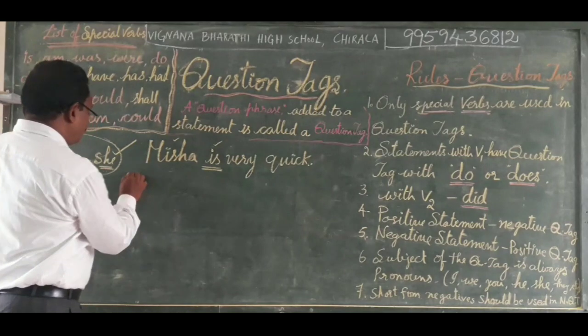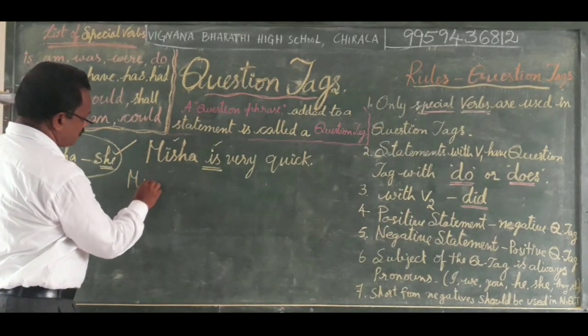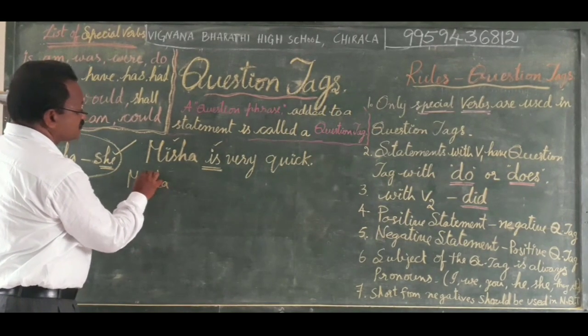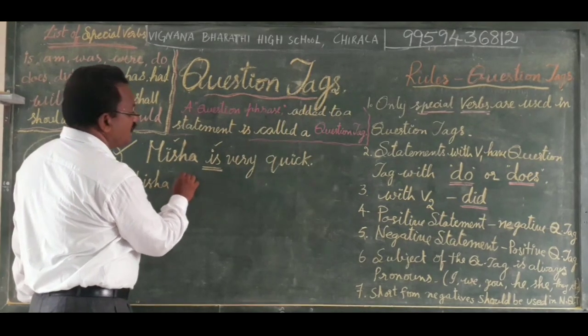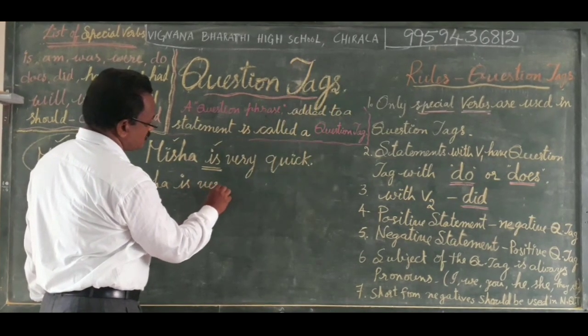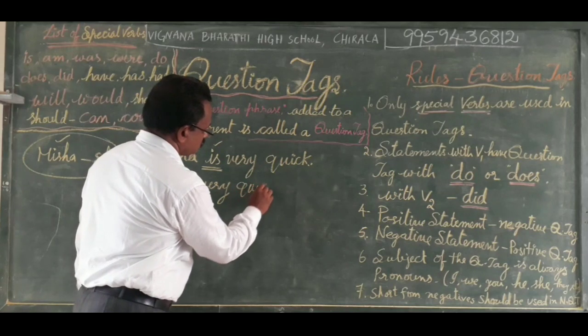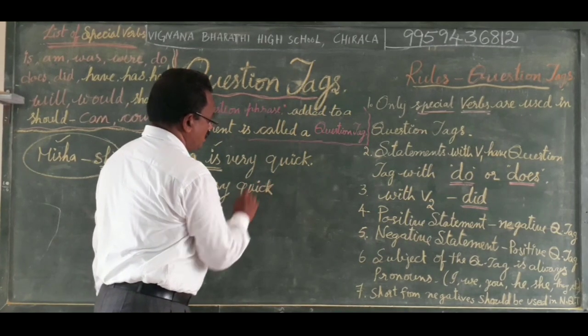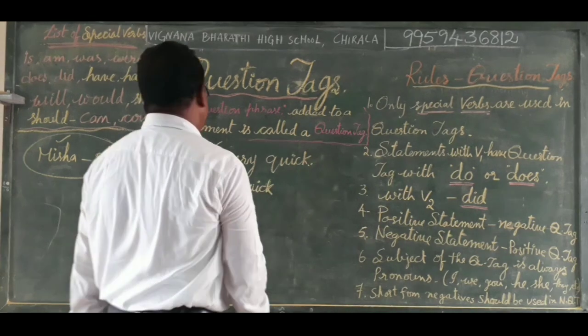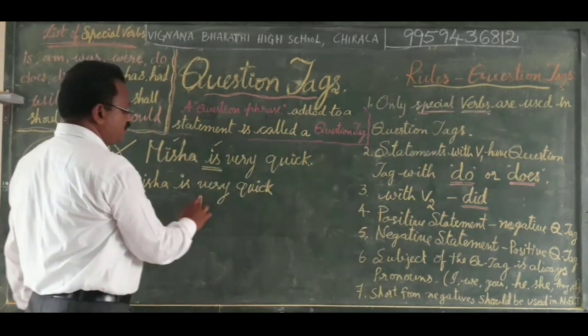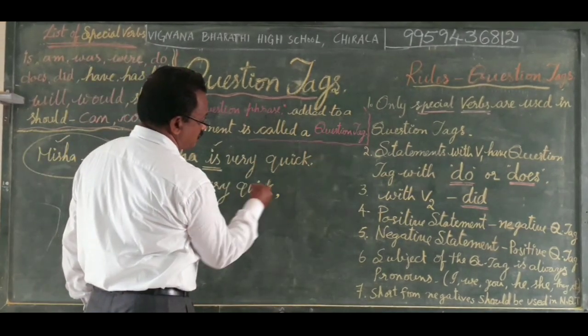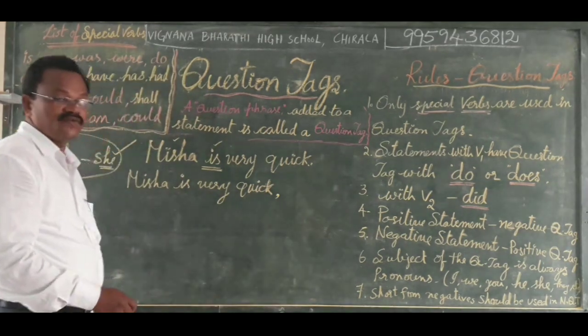Now we can write the statement with the question tag. Misha is very quick, comma. Here a full stop comes at the end of the sentence, but in this we put a comma. Misha is very quick.